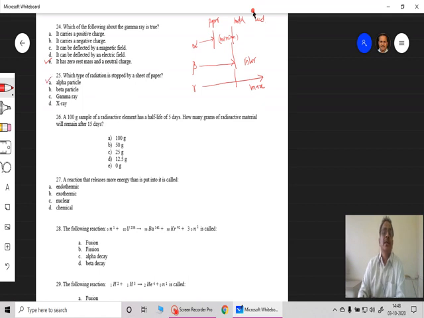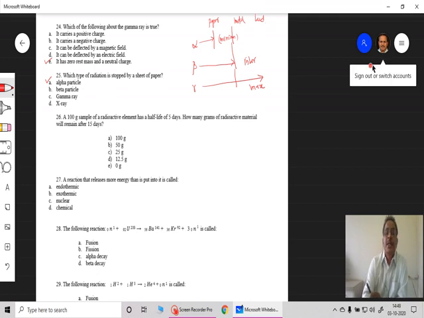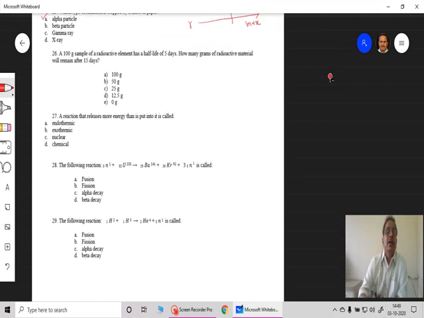Therefore, the correct answer is the alpha particle, because it is a heavy and positively charged particle. Now, this next problem is related to the half-life of a material. A 100-gram sample of a radioactive element has a half-life of 5 days.